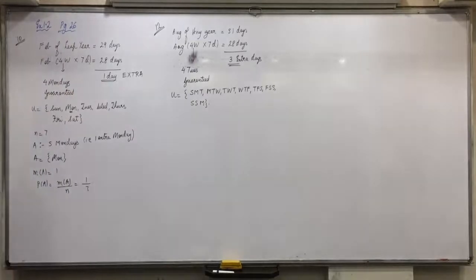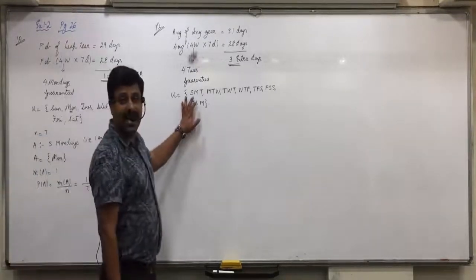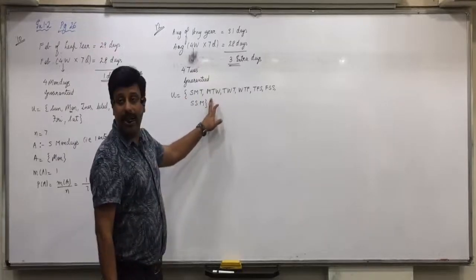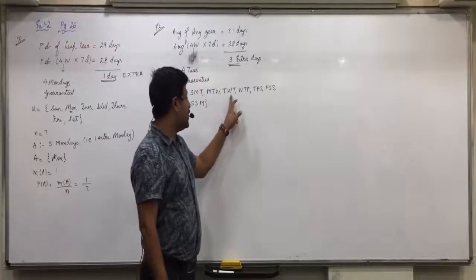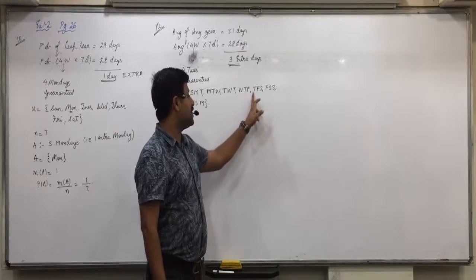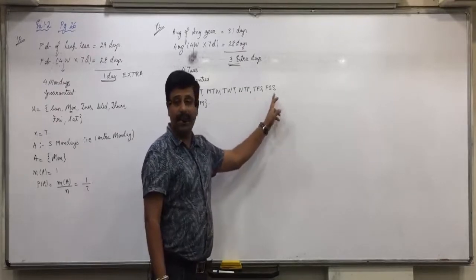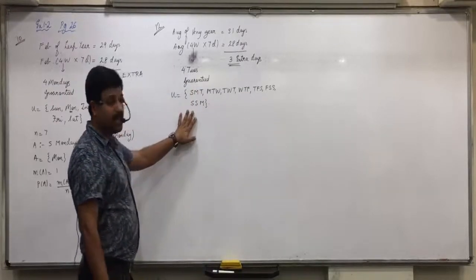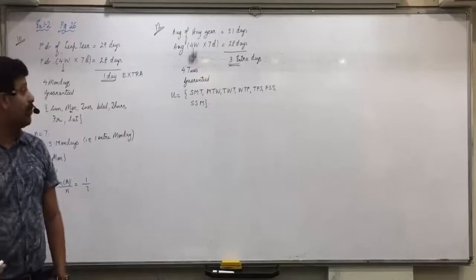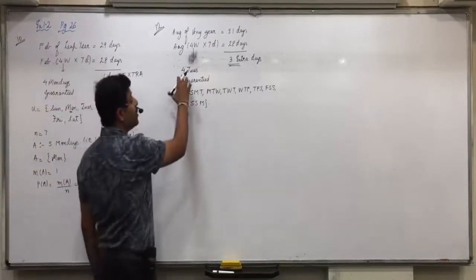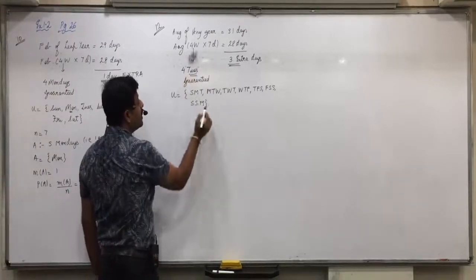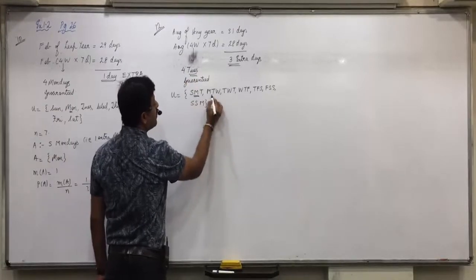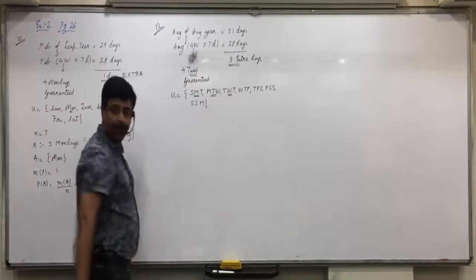Is everyone clear with this? So Sunday, Monday, Tuesday; Monday, Tuesday, Wednesday; Tuesday, Wednesday, Thursday; Wednesday, Thursday, Friday; Thursday, Friday, Saturday; Friday, Saturday, Sunday; and Saturday, Sunday, Monday. Now we want to know the probability of getting 4 Tuesdays. Here also we have Tuesday, here also and here also.